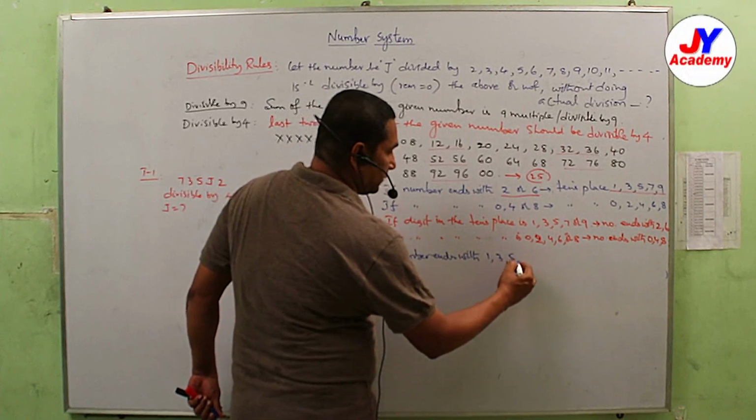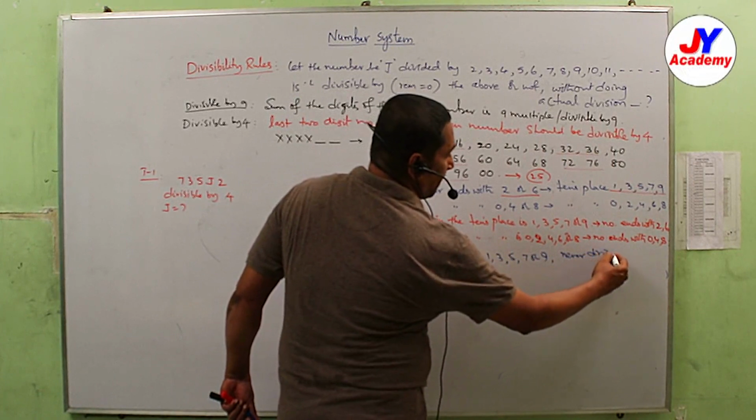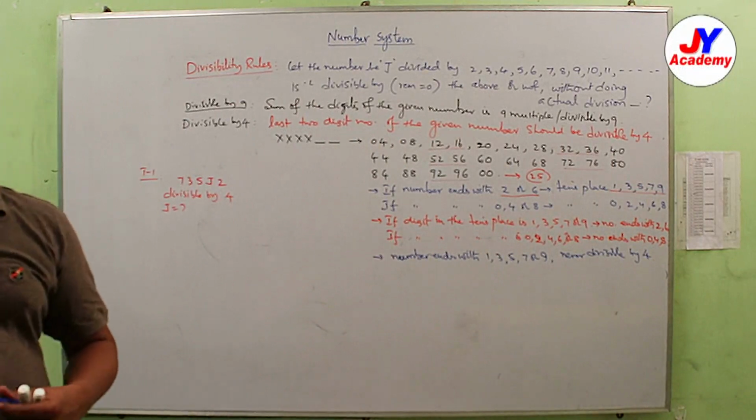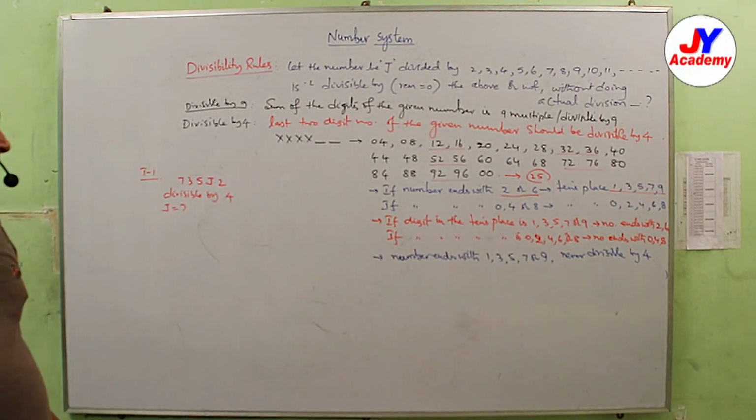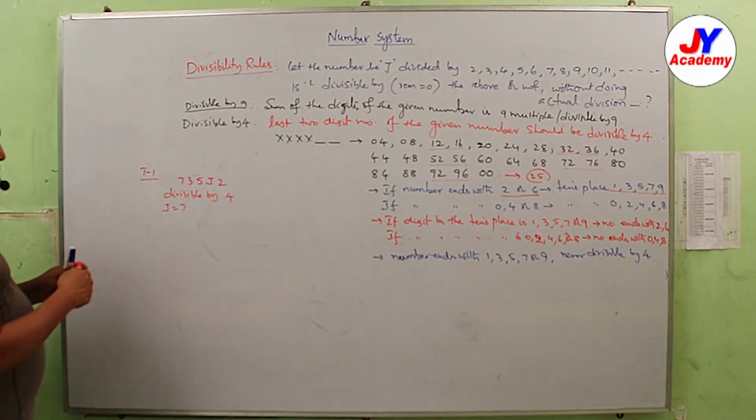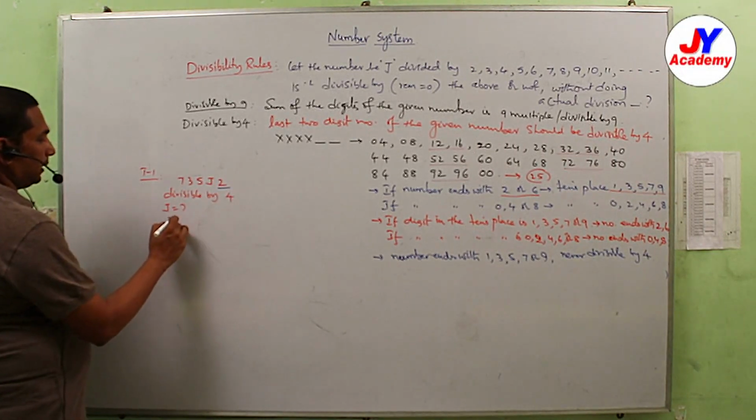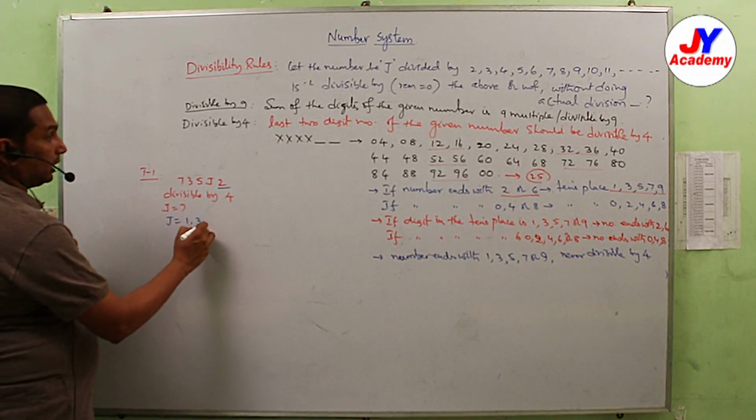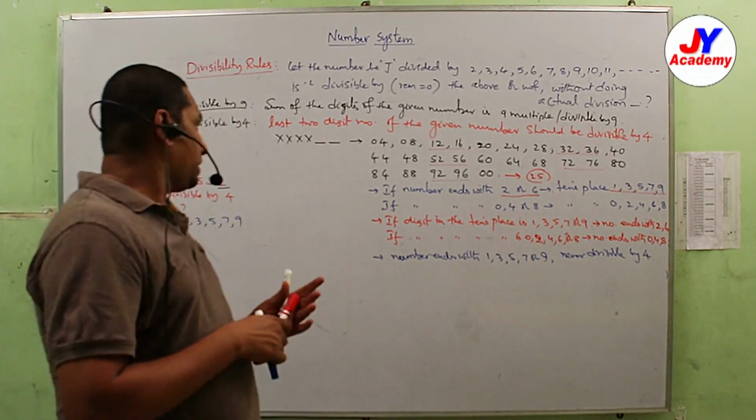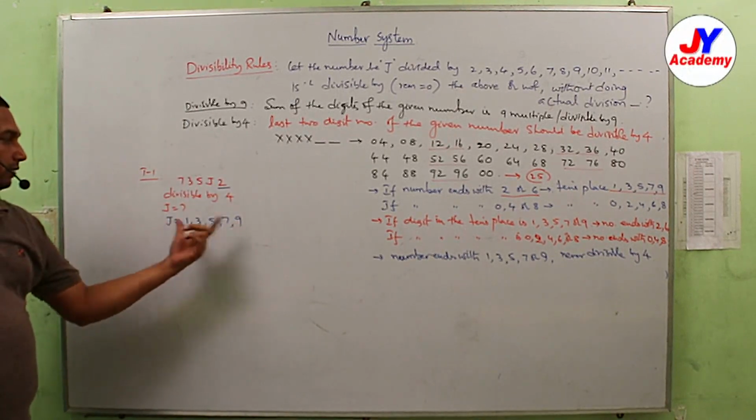So if a number ends with 1, 3, 5, 7 or 9, it is never divisible by 4, because that is an odd number. Based on these points, the number ends with 2, so J may be 1, 3, 5, 7 or 9. So what are the possible values for J? If J2 is divisible by 4, these 5 values.